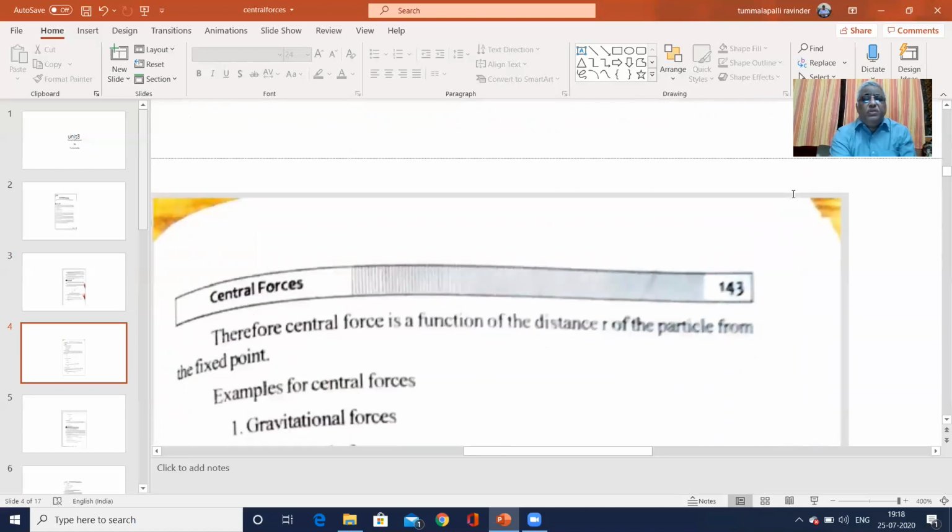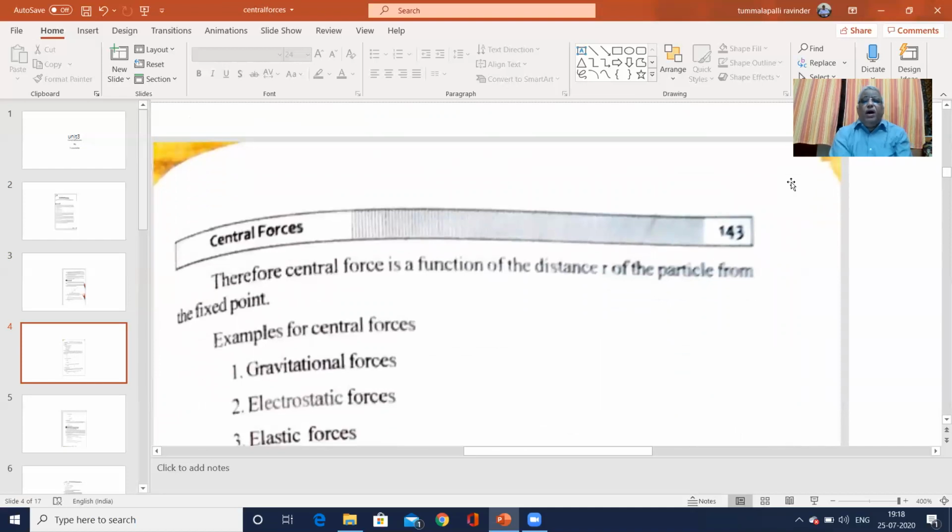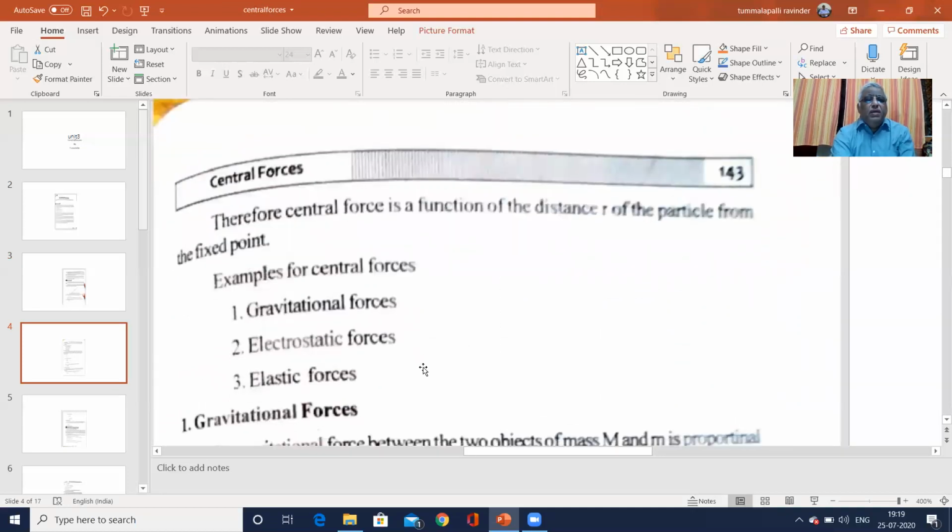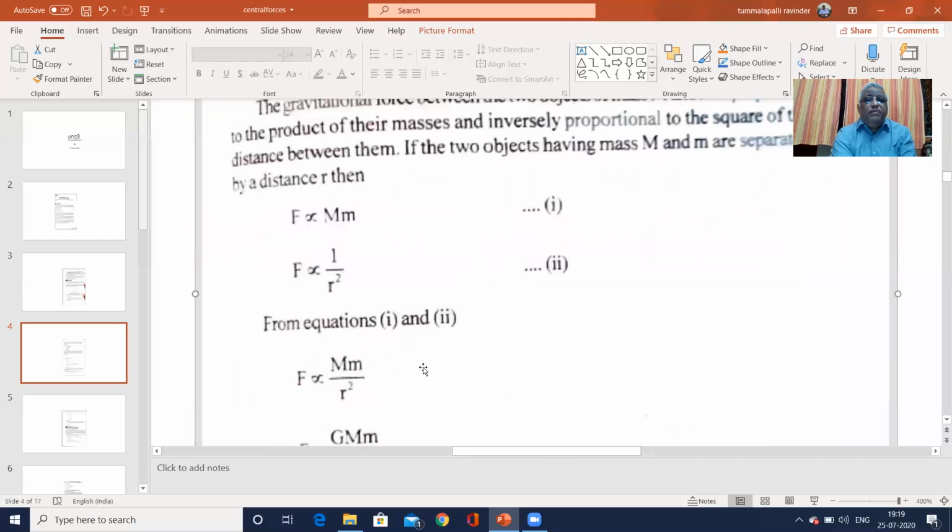Therefore, the central force is a function of the distance r of the particle from the fixed point. Examples of central forces we see here: gravitational force, electrostatic force, electric force.